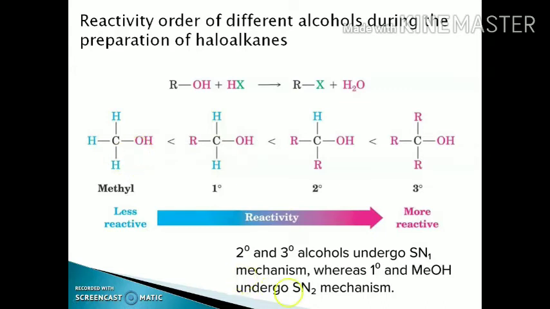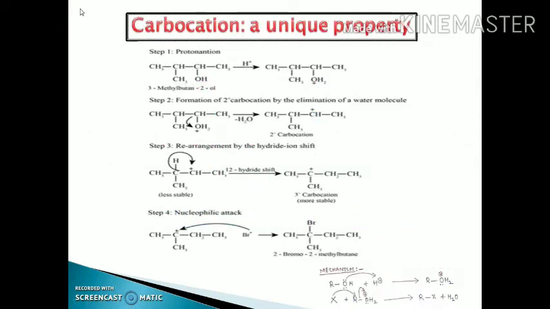In case of the nucleophilic substitution reactions, the secondary and the tertiary alcohols undergo SN1 mechanism, whereas the primary alcohols and the methyl alcohols undergo the SN2 mechanism. SN means the nucleophilic substitution reactions, and we will discuss SN1 and SN2 mechanisms in detail during the discussions of the chemical reactions. Now, when we talk about the limitations of this process, it is the carbocation's unique properties.